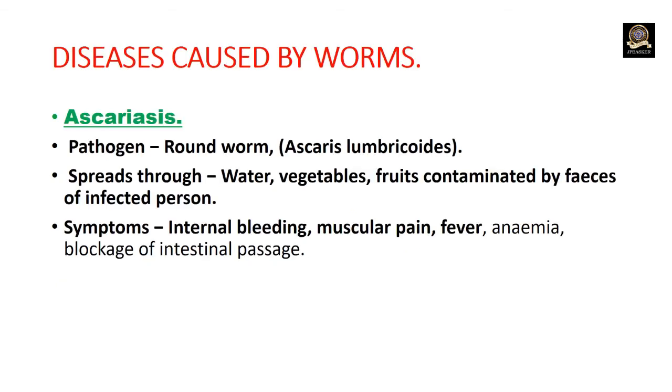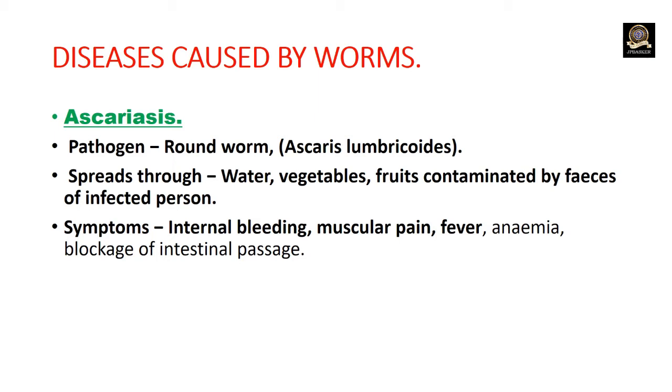The diseases are of two kinds: contagious and non-contagious. Now let us see various types of diseases. First, diseases caused by worms. Ascariasis. The pathogen is the roundworm, Ascaris lumbricoides.